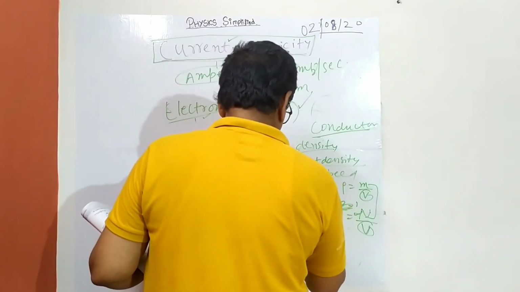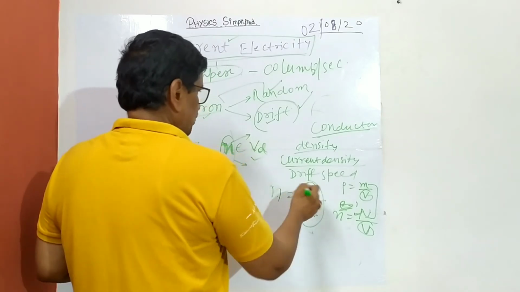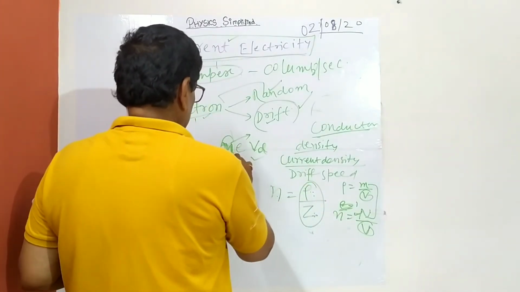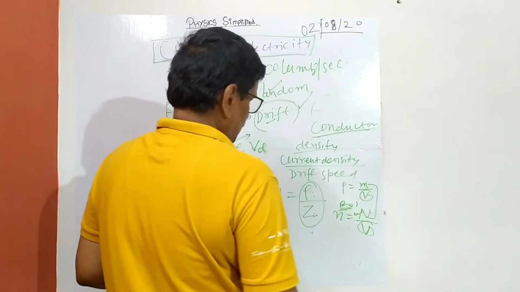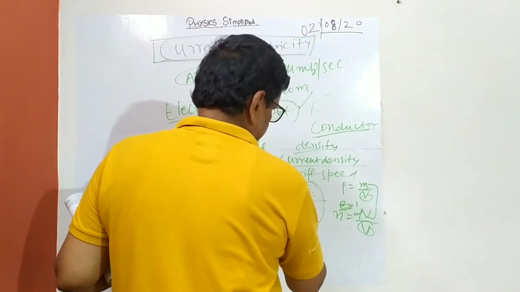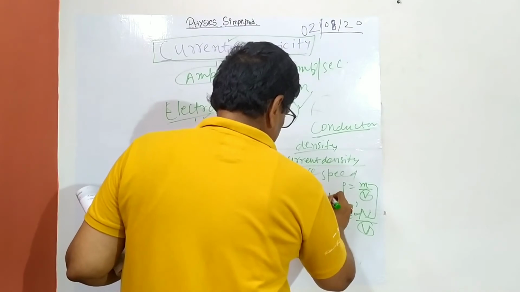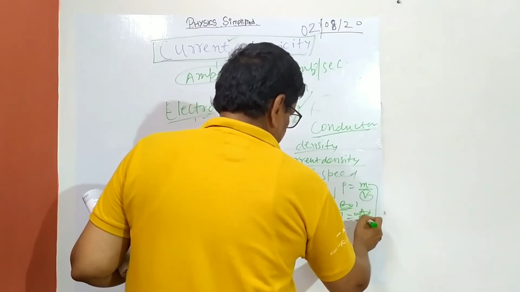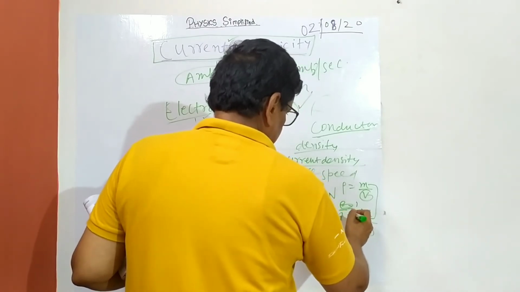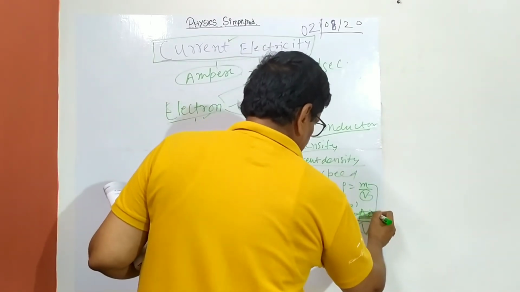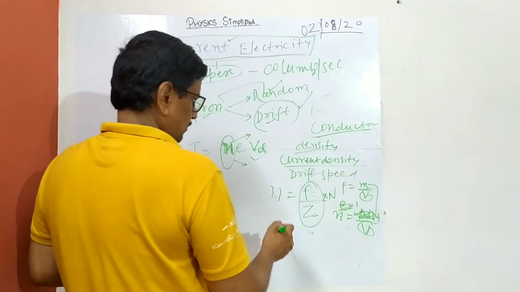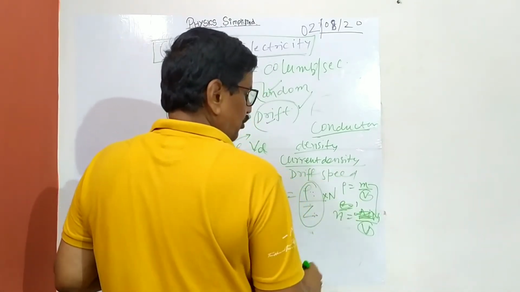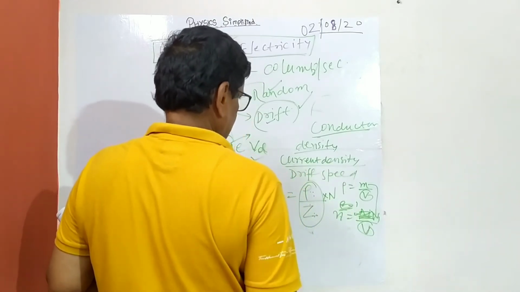This is the density, and this is the number of electrons per unit volume. So the number of electrons per unit volume will be this into Avogadro's number. I'll remove this. You can say the total number of electrons will be, say, N1. So per unit volume, the electrons will be calculated like this.